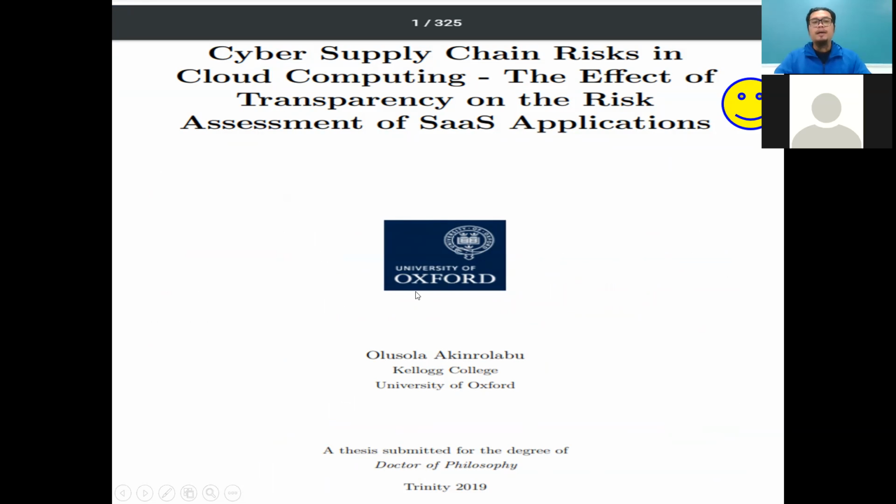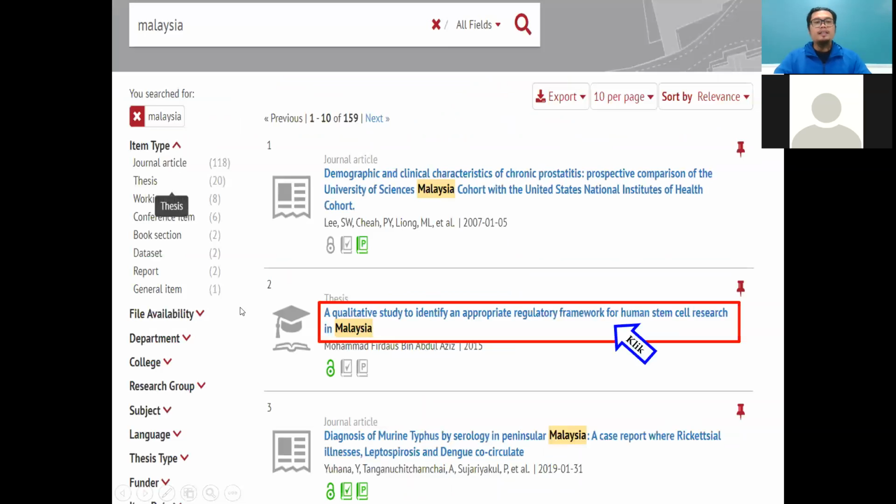It's actually a very good part also. The number is also really good, 325. Actually it matches our pattern, our style in Malaysia, because we need to write more and more in your thesis. Okay, we try to explore.